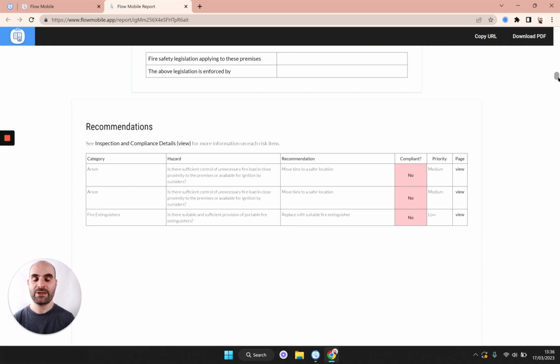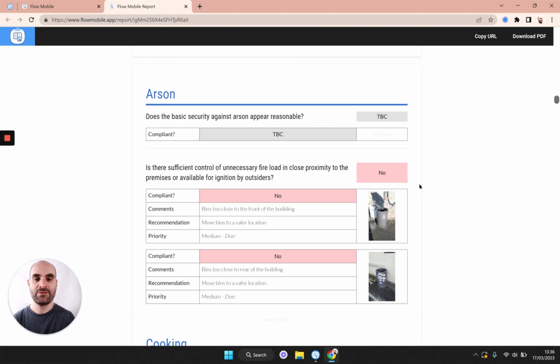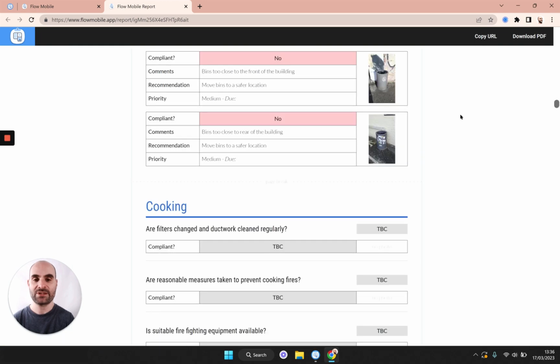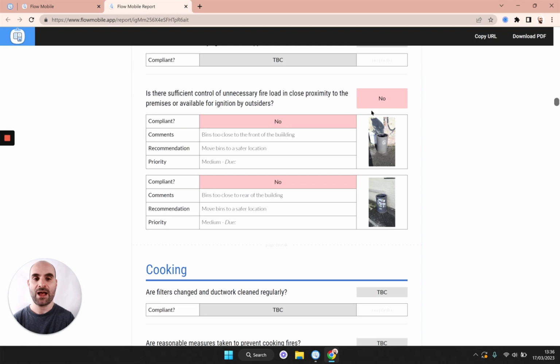We pull out the recommendations for the report to the start just to make it clear to the client what they need to do. And then, like I say, if I scroll ahead, we've got the individual detail for each of those items. But if I was to click one of these little view links, it'll take me straight to that section. So you can see it's taking me straight to the arson section and the bin item, the risk item that we looked at.